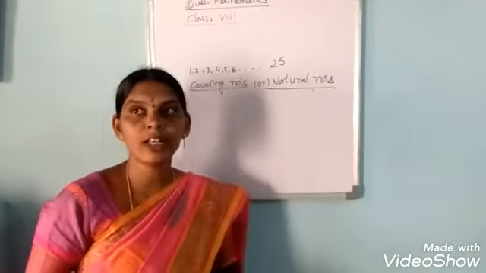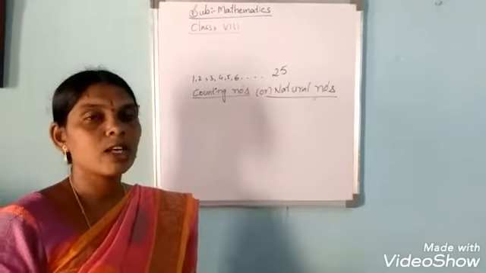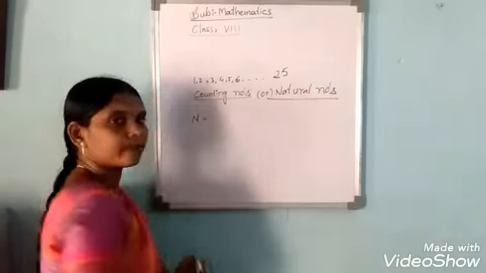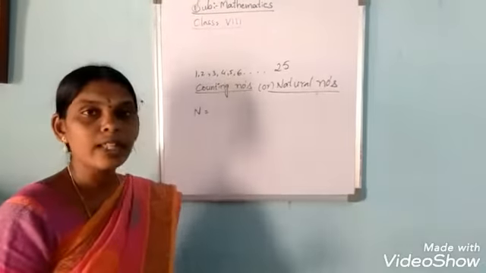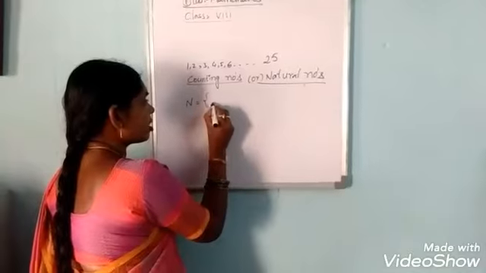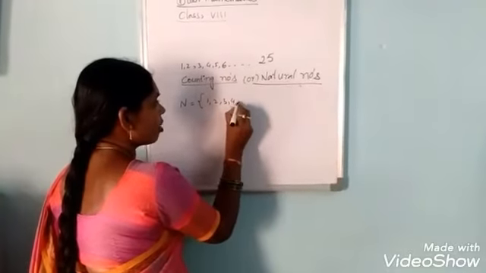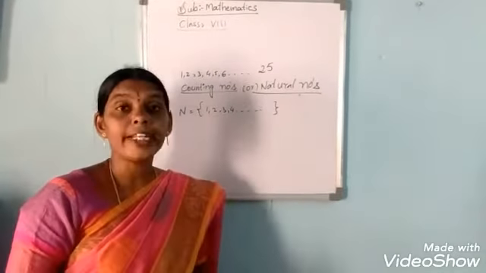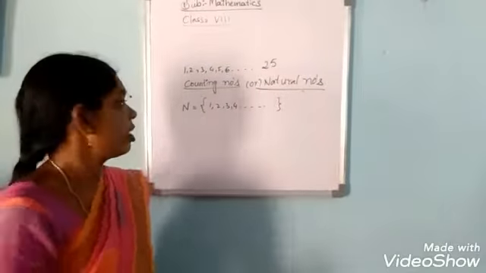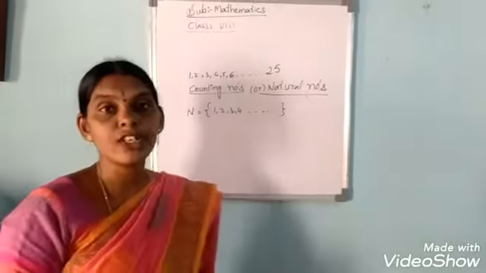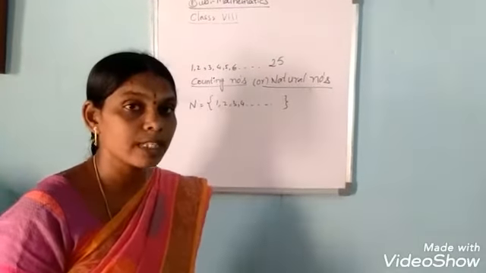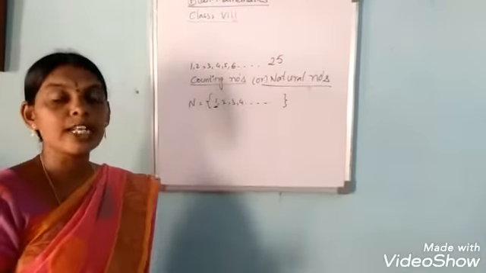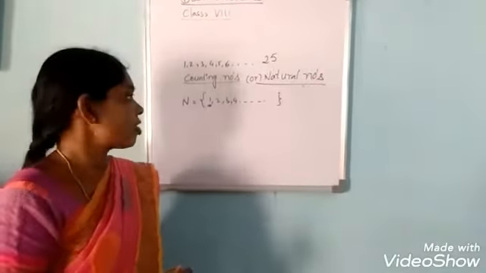In the previous class we learned all these things. Counting numbers are also called natural numbers. The natural number set is denoted with capital N. Capital N equals 1, 2, 3, 4, and so on up to infinity. There is no greatest number in the natural number set. What is the smallest number in the natural number set? The smallest number in this set is 1. 1 is the smallest natural number.